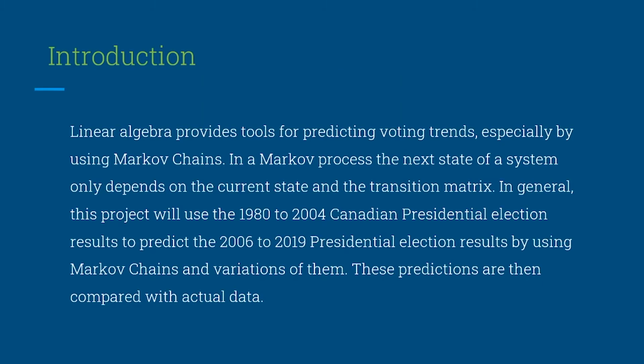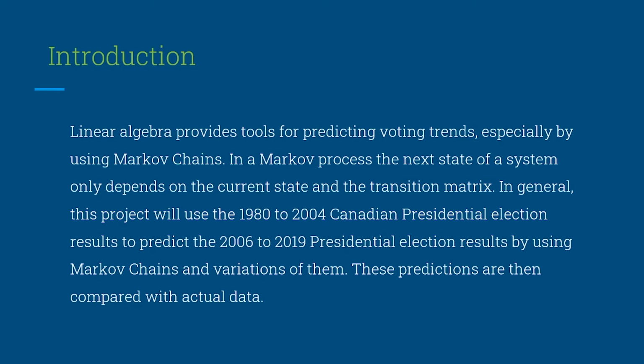Let's begin with the introduction. Linear algebra provides tools for predicting voting trends, especially by using Markov chains. In a Markov process, the next state of a system only depends on the current state and the transition matrix.